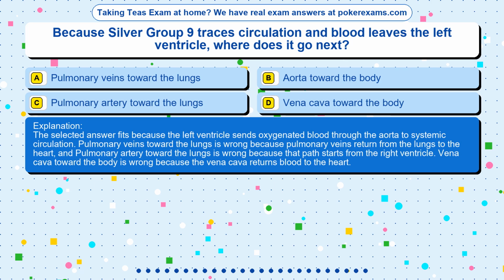The selected answer fits because the left ventricle sends oxygenated blood through the aorta to systemic circulation. Pulmonary veins toward the lungs is wrong because pulmonary veins return from the lungs to the heart, and pulmonary artery toward the lungs is wrong because that path starts from the right ventricle. Vena cava toward the body is wrong because the vena cava returns blood to the heart.